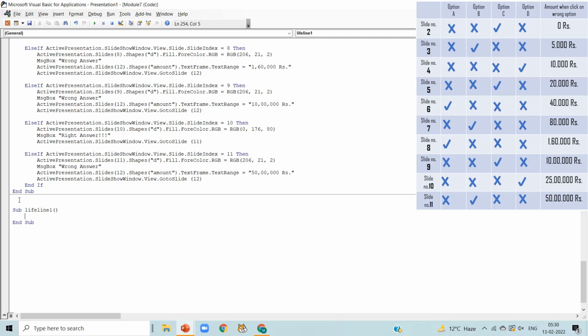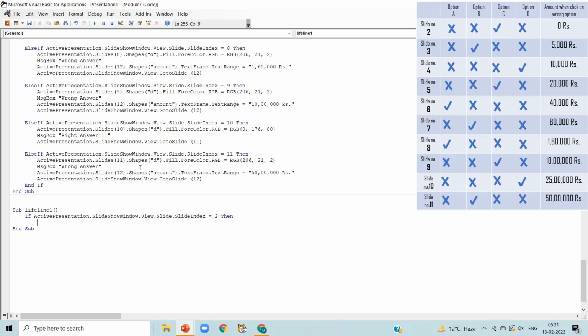Now, if we are on slide number 2, for that, copy the code, if code active presentation dot slide show window dot view dot slide index is equal to. I have copied it from if. This is the first line of the code of if block. So we are going to write if here, and we are talking about slide number 2. So change it to slide number 2.